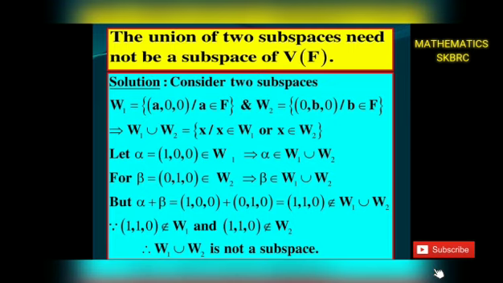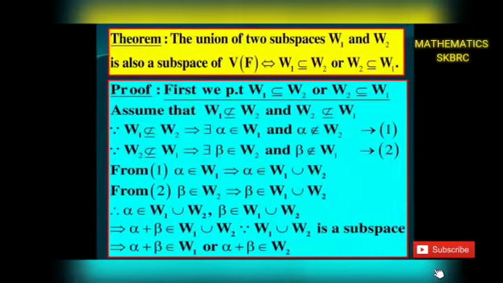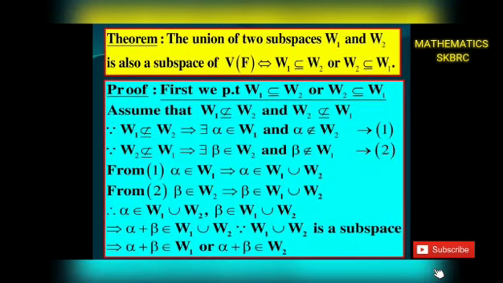Since (1, 1, 0) does not belong to W1 and (1, 1, 0) does not belong to W2, that gives (1, 1, 0) does not belong to W1 union W2. The closure property failed in this case. Therefore, W1 union W2 is not a subspace. In general, the union of two subspaces need not be a subspace.